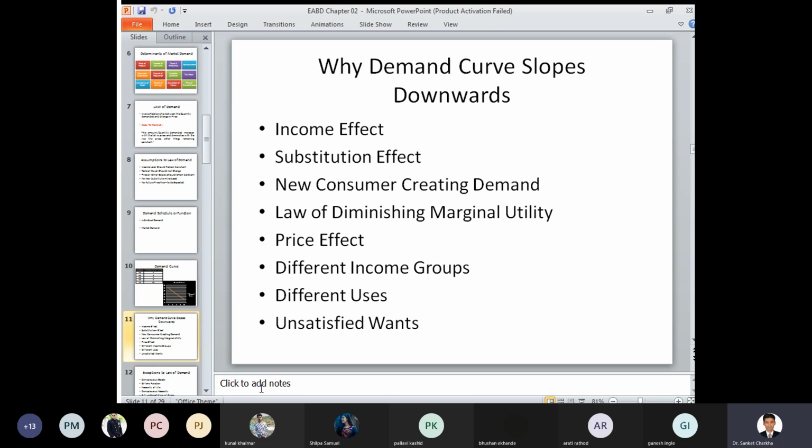After a specific point of time, the marginal utility always has a diminishing effect, wherein if it is not satisfied or fulfilled, the consumer will switch to another product. So switching from one product to another is also applicable in terms of the demand curve, which slopes downward. Price effect: there is always a direct relationship between the price and the quantity demanded.